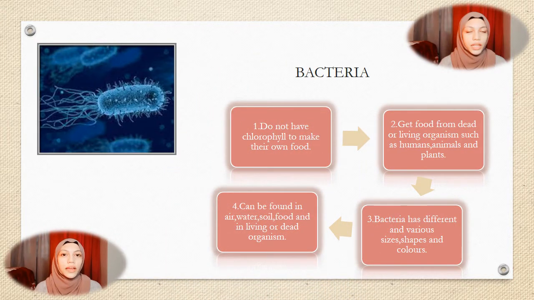So there are 4 characteristics of bacteria. The first one, they do not have chlorophyll to make their own food. The second one, they get their food from dead or live organisms. The third one, they have various shapes, sizes, and colors. And the last one, they can be found in water, soil, air, and food.